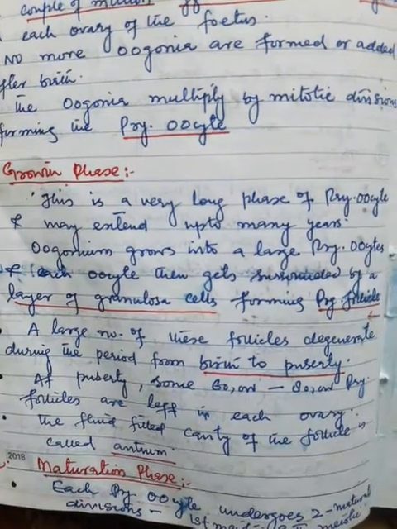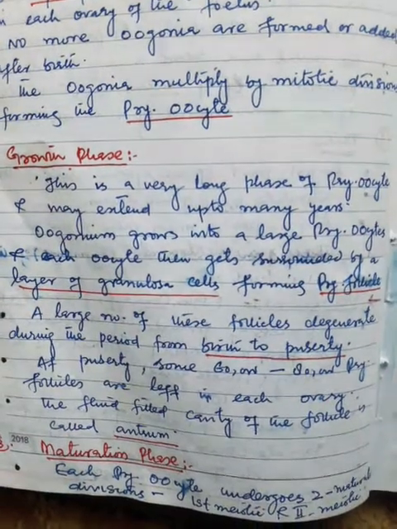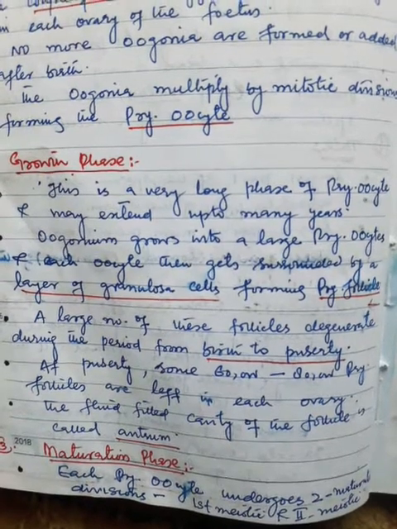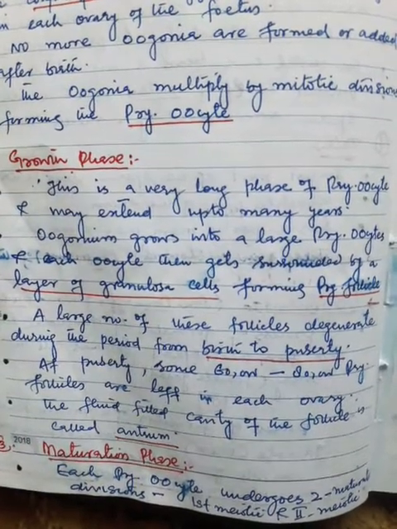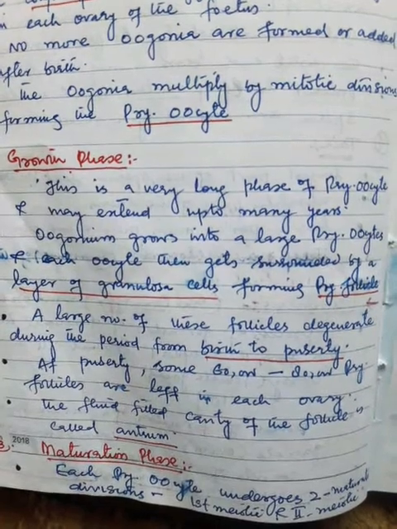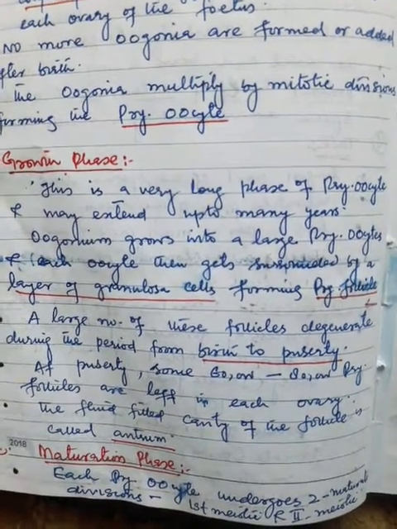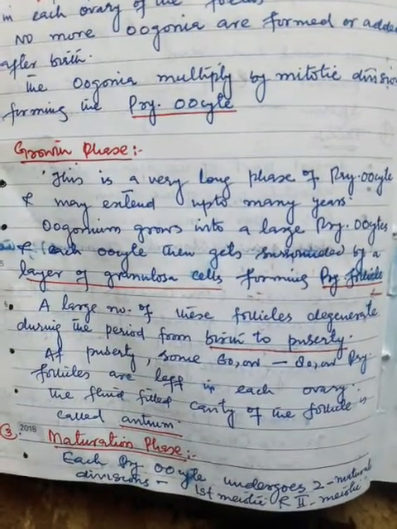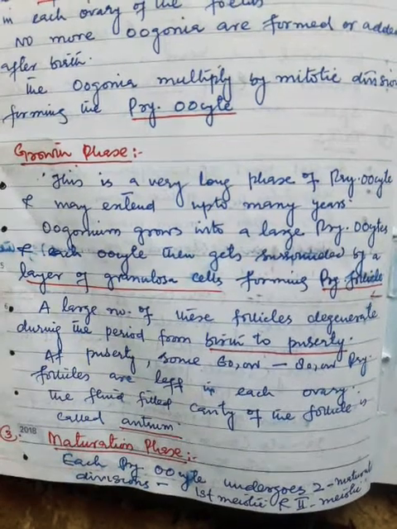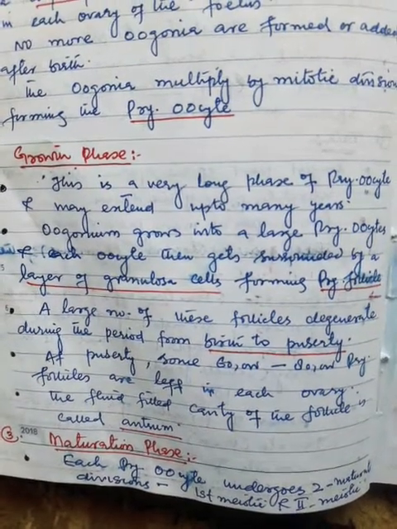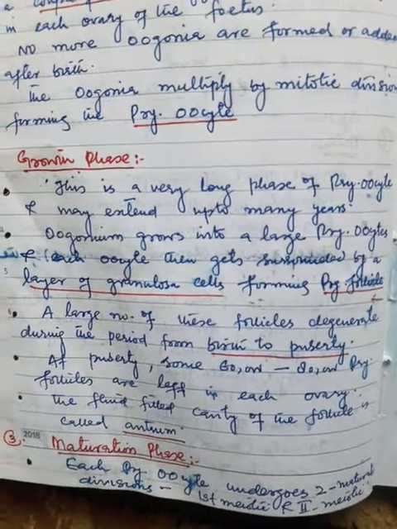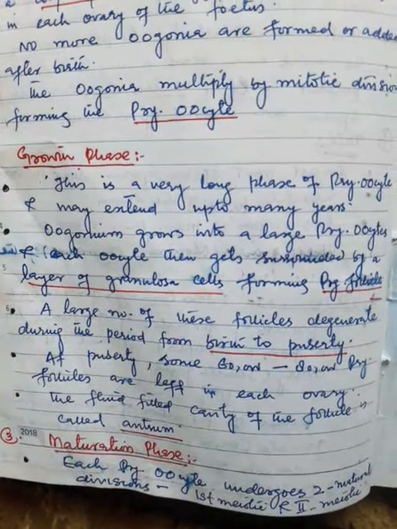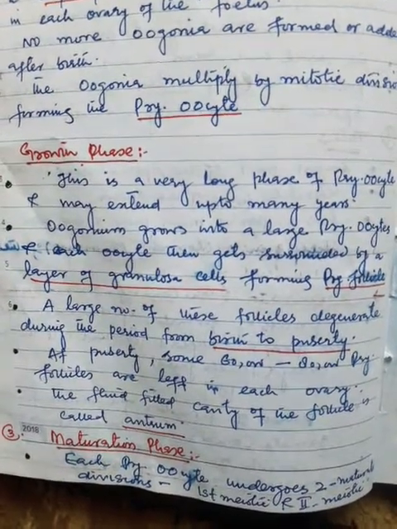That means they degenerate. A large number of these follicles degenerate during the period from birth to puberty. At birth, there are around 2 million primary follicles. But these follicles again regenerate, and at birth some 60,000 to 80,000 primary follicles are left in each ovary. The fluid filled cavity of the follicle is called antrum.